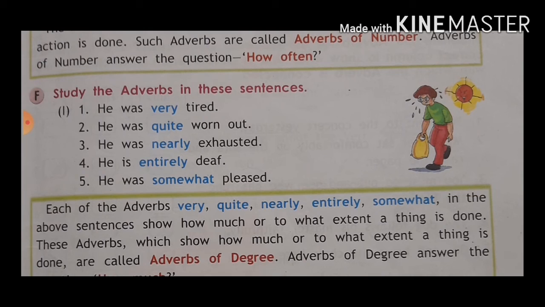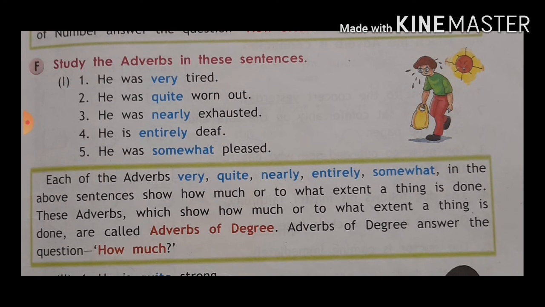Quite. He was nearly exhausted. Nearly. He is entirely deaf. He was somewhat pleased. Okay, see here each of the adverbs very, quite, neatly, nearly, entirely, somewhat in the above sentence show how much or to what extent a thing is done. These adverbs which show how much or to what extent a thing is done are called adverbs of degree.